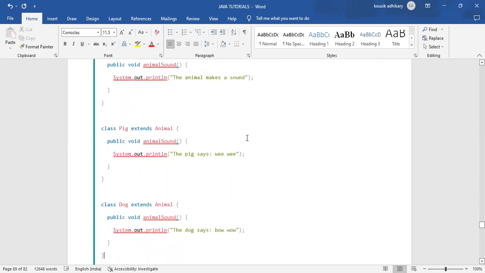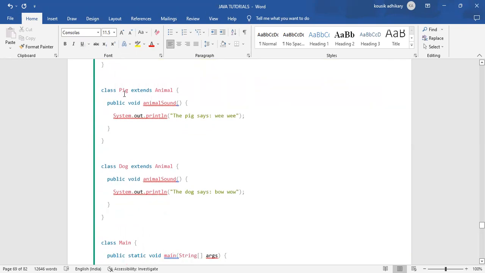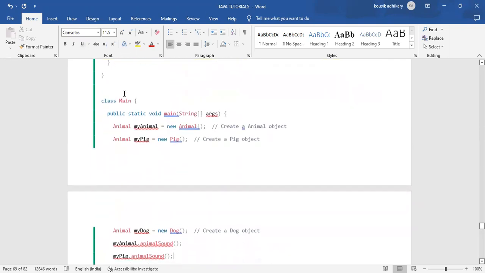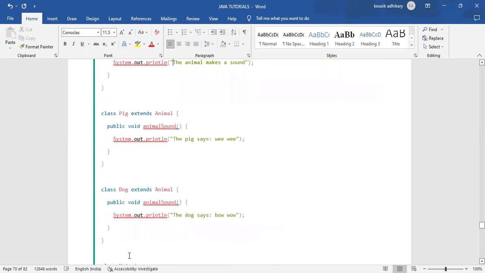After that we have also created an object of the Pig class. What is the name of that object? It is myPig, and myPig.animalSound also has updated messages: the pig says wee.